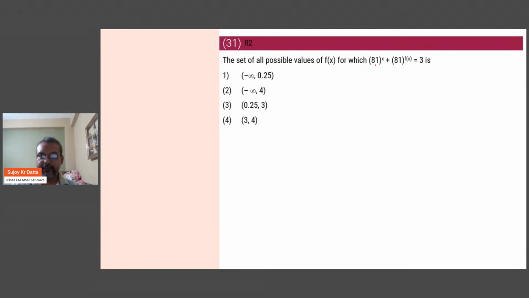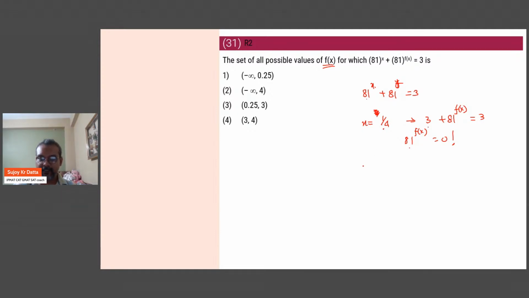Yes. So they are saying 81 to the power x plus 81 to the power y. Basically, this is y, right? f(x) y is 3. Okay. So now they are saying you have to find the range of the y values. Now, as you can see, if I put x to be 1/4, then what happens? I get 3. So 3 plus 81 to the power f(x) is 3, and then you end up getting 81 to the power f(x) is 0, but that is not possible. 81 to the power f(x) cannot reach 0. So that means x cannot get to 1/4.